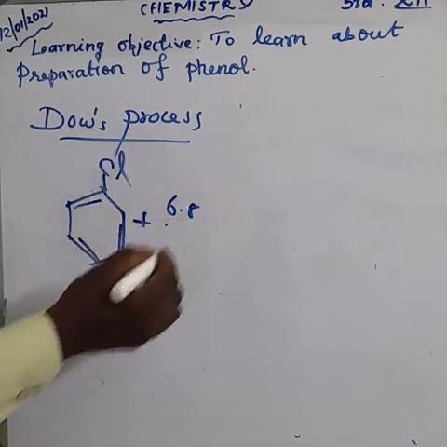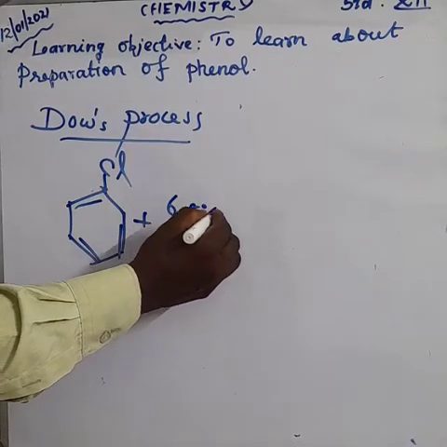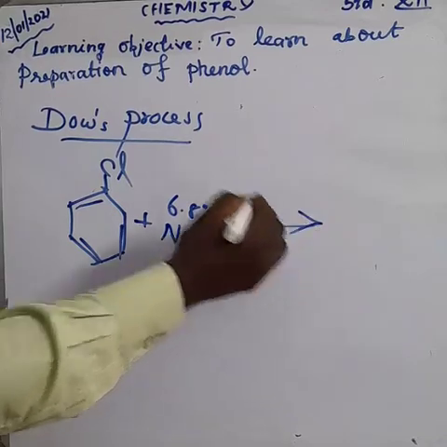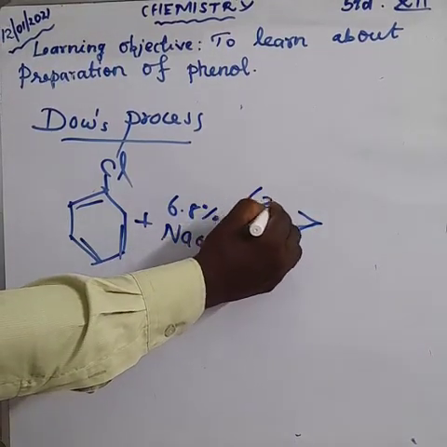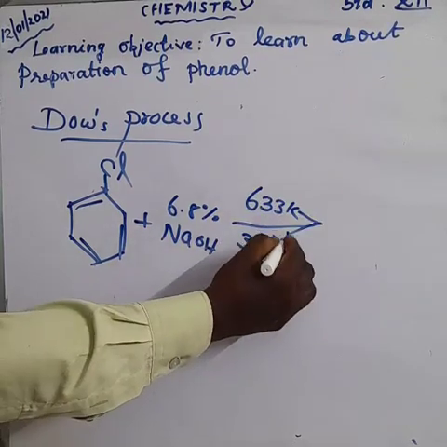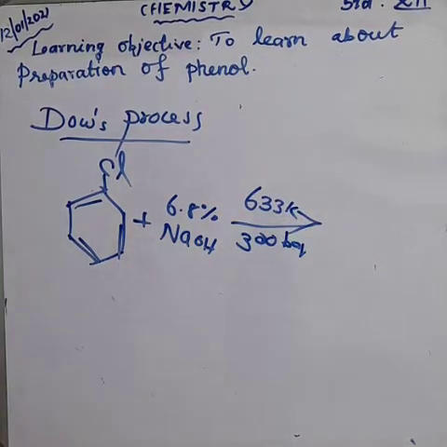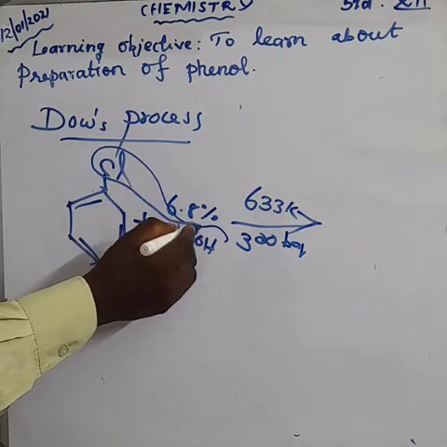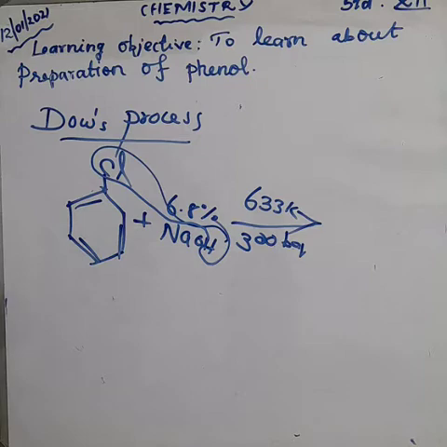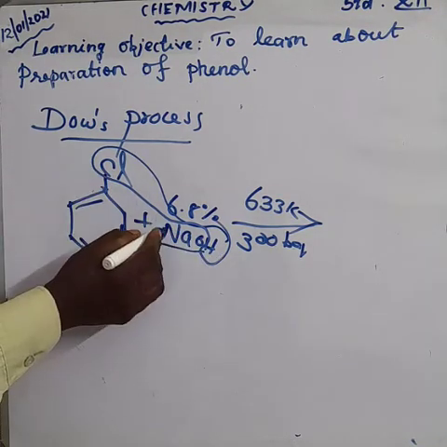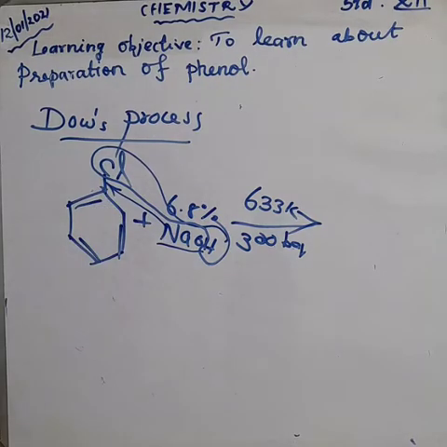6.8% sodium hydroxide, at a temperature of about 633 Kelvin and a pressure of about 300 bar. Here, one hydrogen combines with the chlorine to form hydrochloric acid. The sodium, that is NaO, will be attached to the benzene ring.